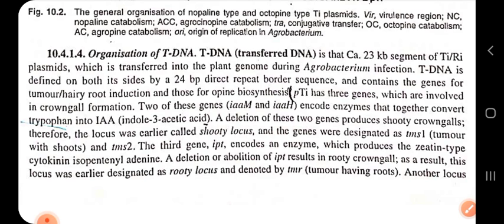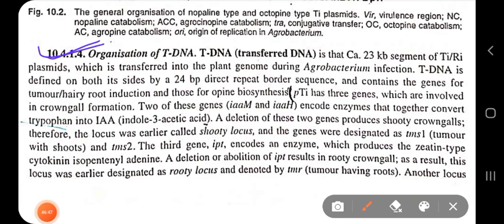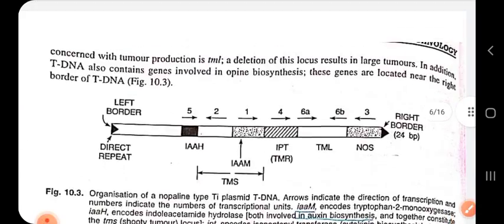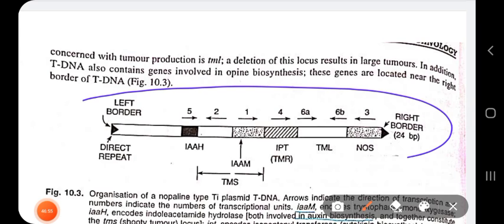Based on the table, we can identify what are the actual genes that code for auxin biosynthesis within the tDNA, and what are the genes that code for cytokinin biosynthesis of the tDNA. You have to study this, because more information has been given. I am just discussing the genes which are found in the tDNA. So this is what the tDNA structure actually looks like,